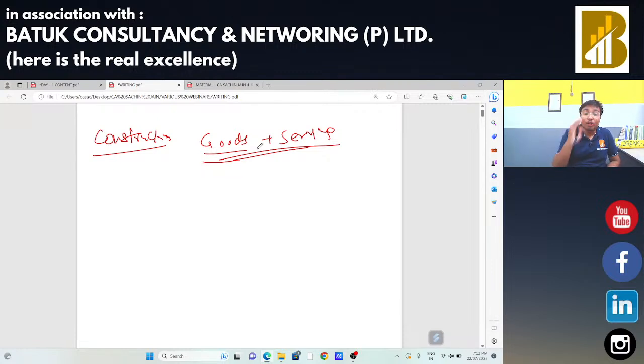But in case of construction there is a specific notification that in case of construction services, although a goods part is involved, the same should be considered as your supply of services, because the principal part is services. My purpose is to provide those services. I will not have any share in that building. If I am going to construct a building for Mr. Ram, in that case there is no share in that particular building of mine. So we can say there is no transfer of goods. This is just a supply of services. So sir, the concept is clear. In case of renting, the same should be considered as your supply of services, and in case of construction, although the goods part is involved in that, the same should be considered as your supply of services.